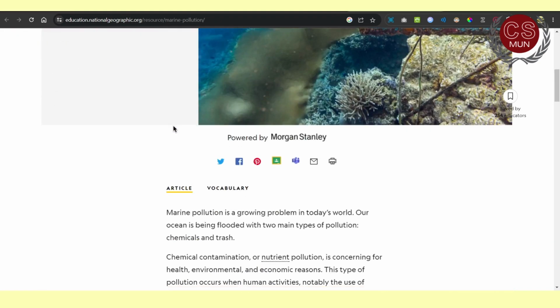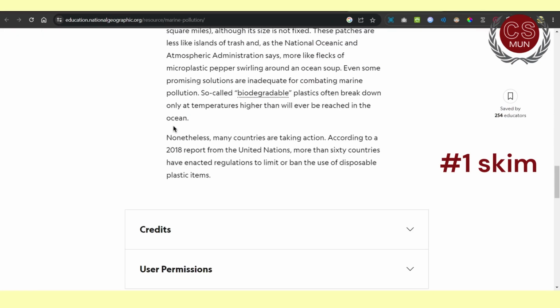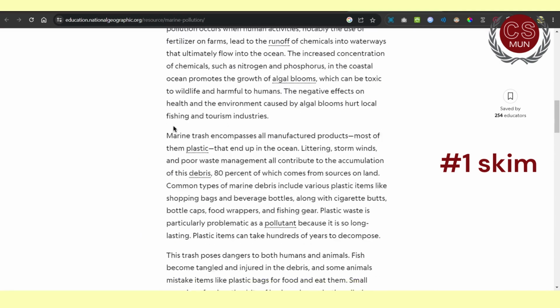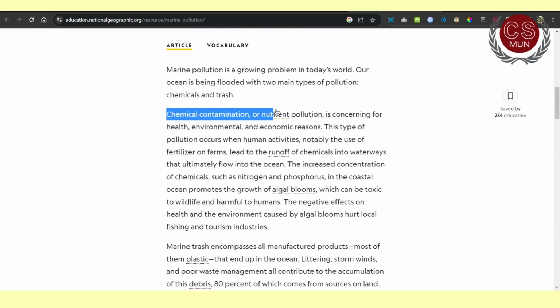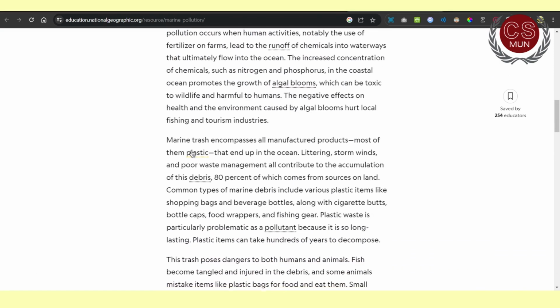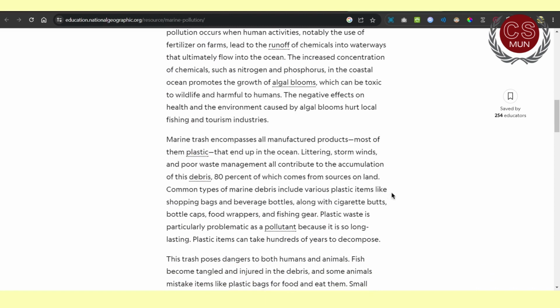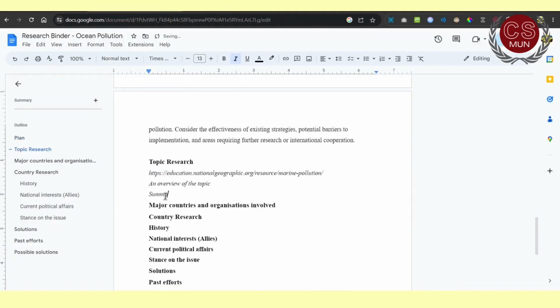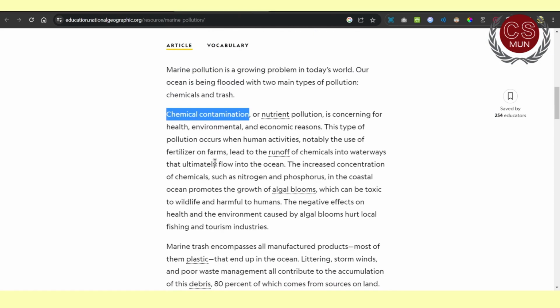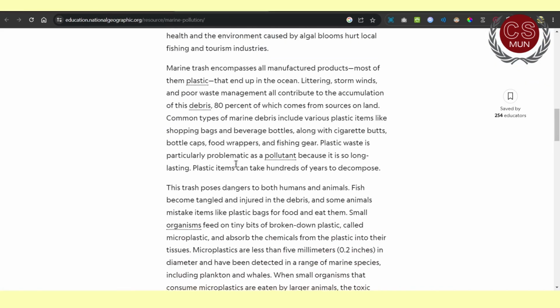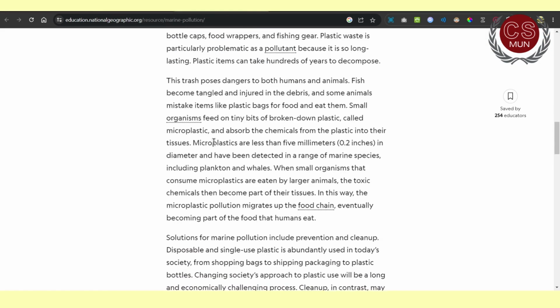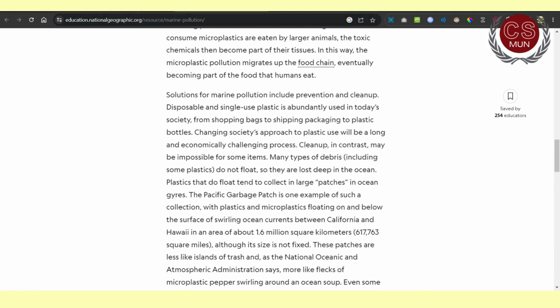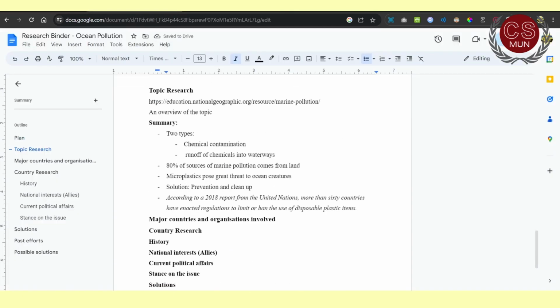How exactly do you research? First, you skim the article to find parts that are actually relevant to the topic. The art of skimming will help you a lot during research. And then, read and understand the parts that are relevant. Once you've read, go back to the research binder, copy-paste the link, mention what content it has, and then provide a summary of the article, like important statistics, quotes, or basically anything you feel is important.